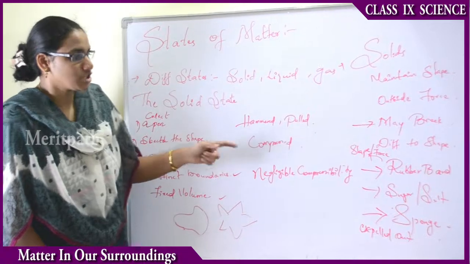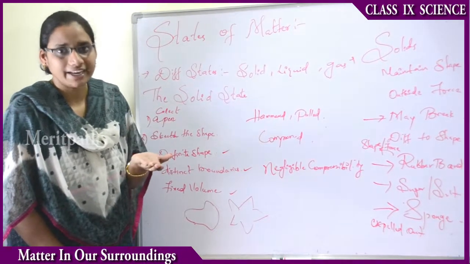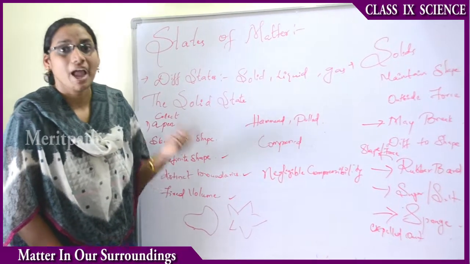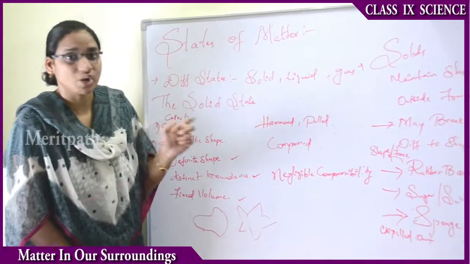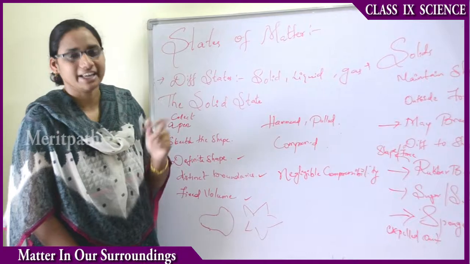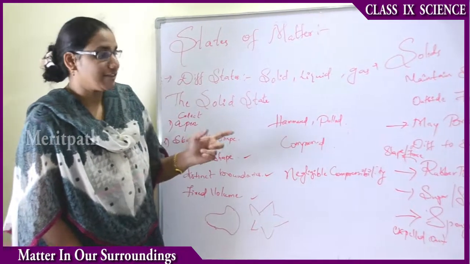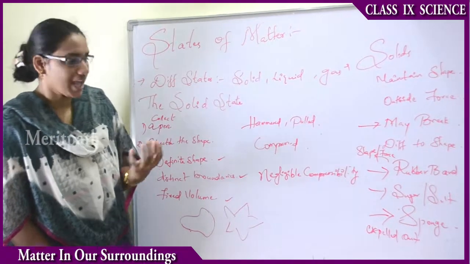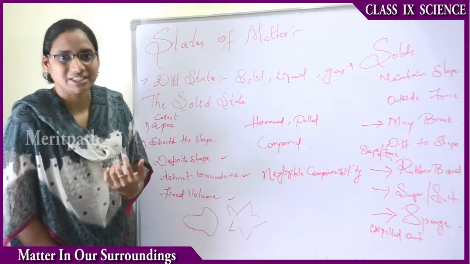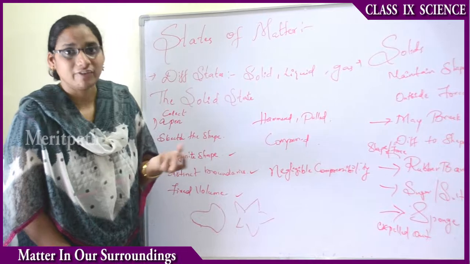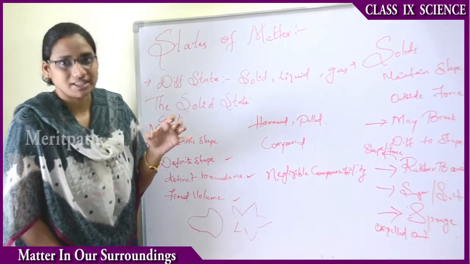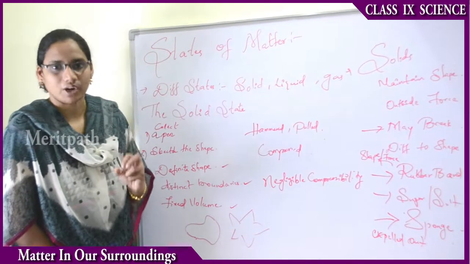At the same time, sugar or salt, when we take it in a hand or on a paper, does not change its shape. But when we keep sugar or salt in water or any liquid, it dissolves in it and we cannot see the shape of the sugar or salt. When we keep a sponge in water, it absorbs the water and the spaces in the sponge are filled with water.